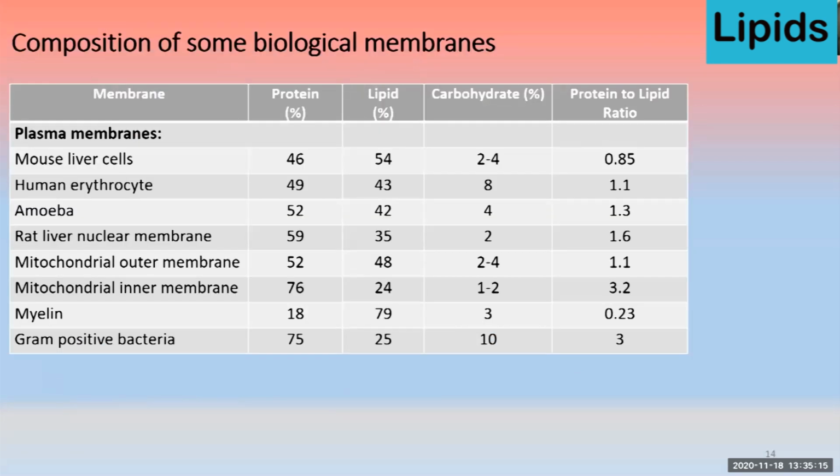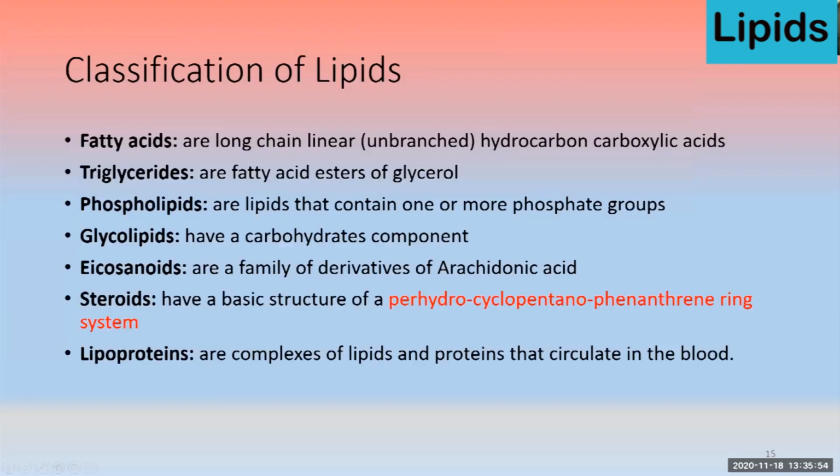Here you can see the example of different plasma membranes, like in case of mouse, liver cells, then human erythrocyte, amoeba, rat, liver, nuclear membrane, mitochondria. So all that membranes, they contain this fat as major constituents. Almost 54% of the lipid that is present in the membranes, then 43.